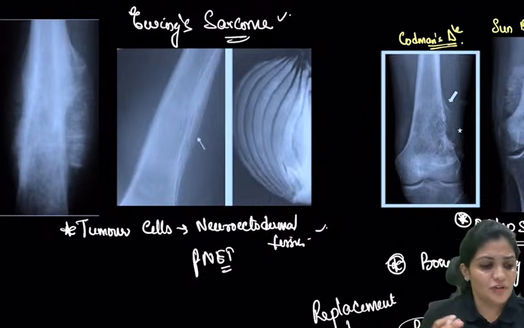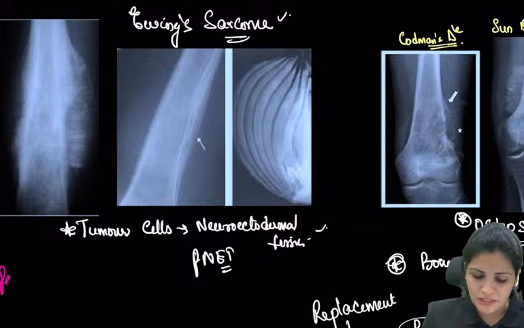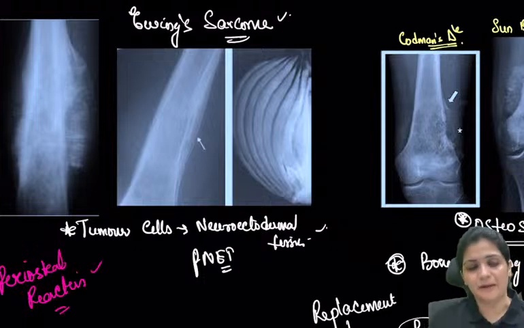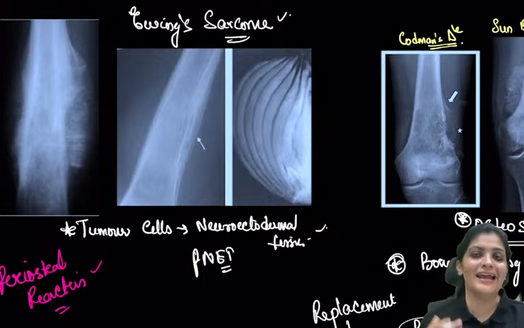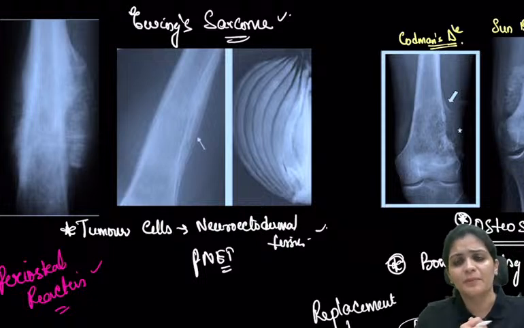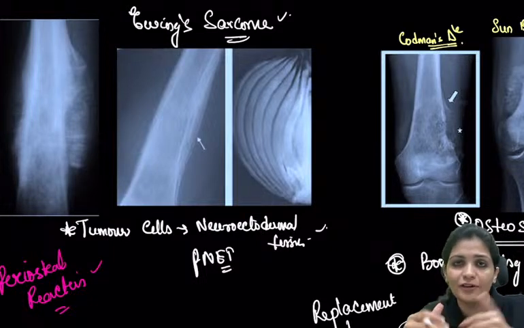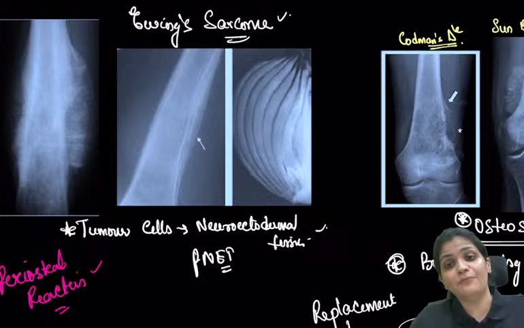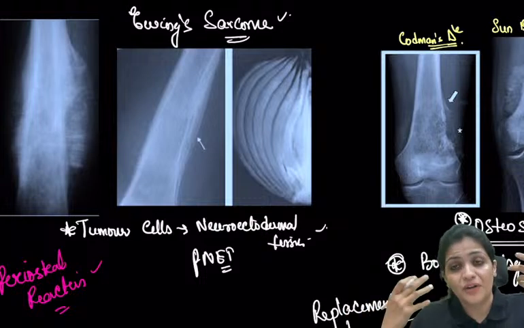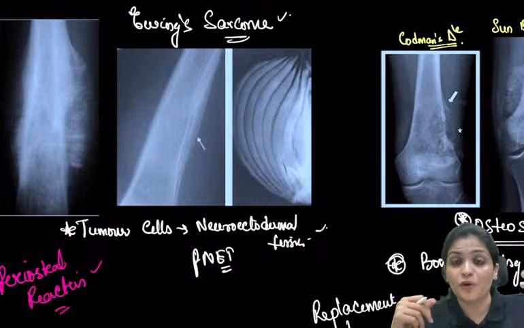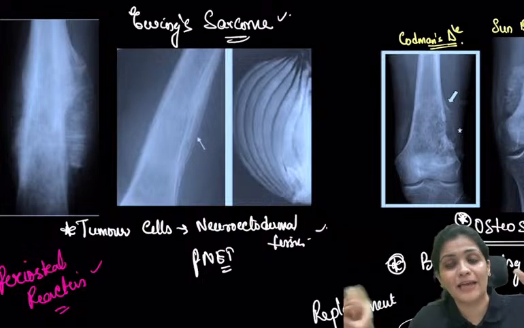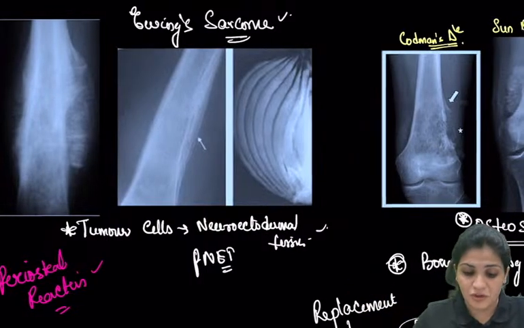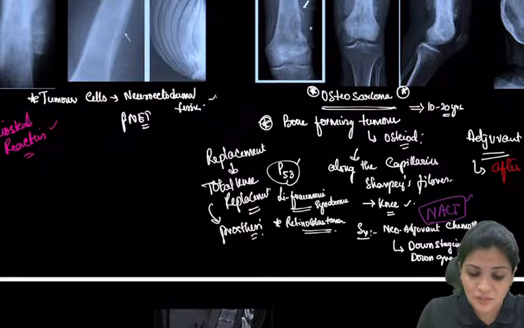What is the main thing you have to remember from ortho here? The periosteal reaction. So what are these periosteal reactions? Whenever there is a tumor occurring in the bone, the periosteum gets irritated and it reacts. The whole life of the periosteum is only to form bone, right? Whenever it gets irritated, it forms bone. How it forms bone gives the various patterns we see on the x-ray. For example, now the periosteum is irritated and it is forming bone, so this osteoid is seen along the capillaries. This is the first appearance. Now here the periosteum is irritated, and it is forming various layers of bone.